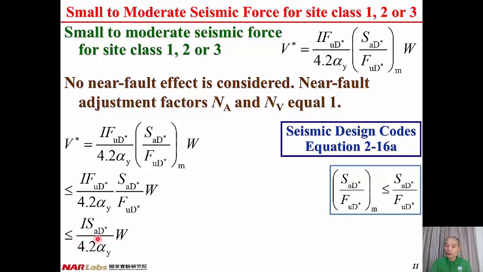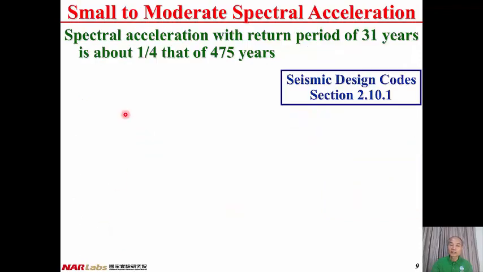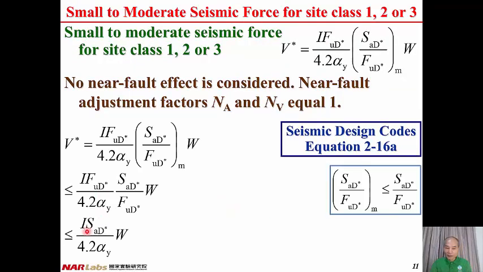Here we have 1 over 4.2. Then it is about 1/4 of the spectral acceleration, since the small to moderate earthquake spectral acceleration is about 1/4 of the design basis spectral acceleration. And this one is close to 1/4.